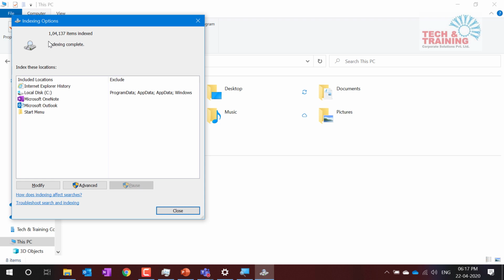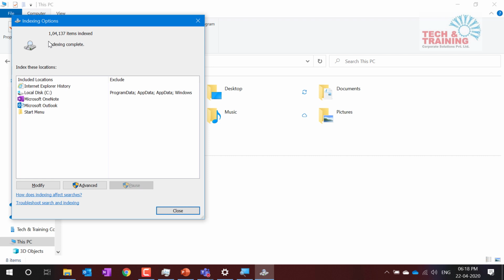So what I would suggest, if you're turning the indexing on, keep your laptop on for a few hours. And let me tell you, while it is being indexed, you will not find any performance issues. It will start in the background and if you're working, it will reduce the speed to minimum. But when the computer is idle, it will take up more resources to complete the indexing. Once indexing is complete, you don't have to worry about it starting again and again. Because once indexing is complete, when you create new files or add new files, automatically those files will be indexed. So this is a one time process until you buy a new laptop or you format your laptop.